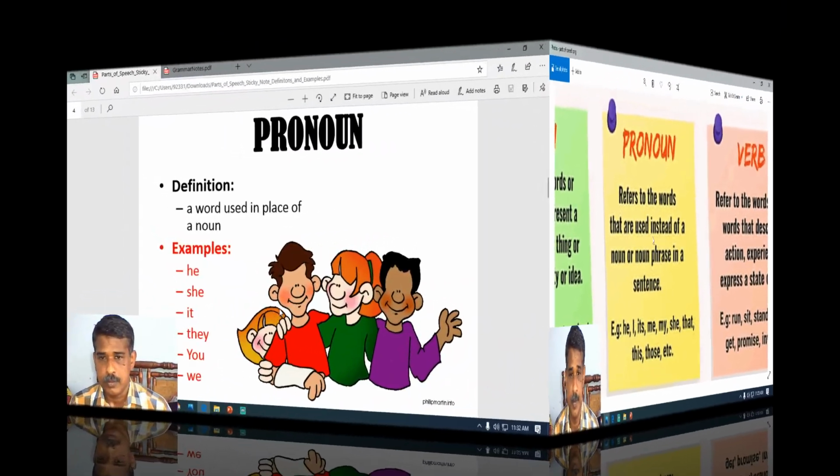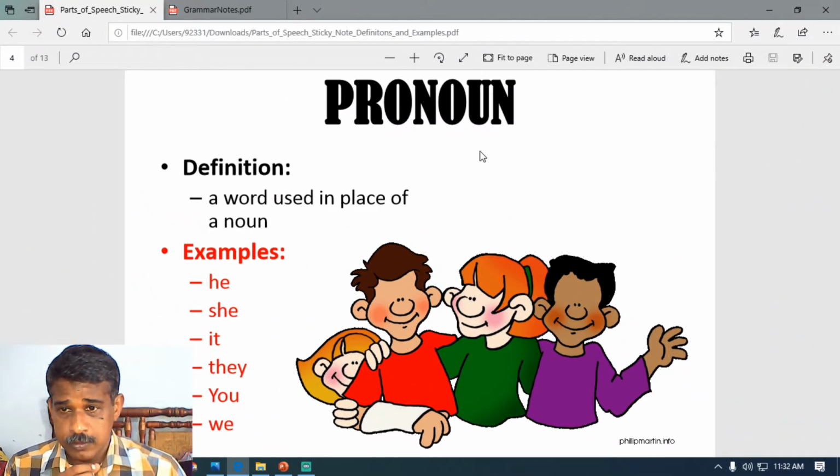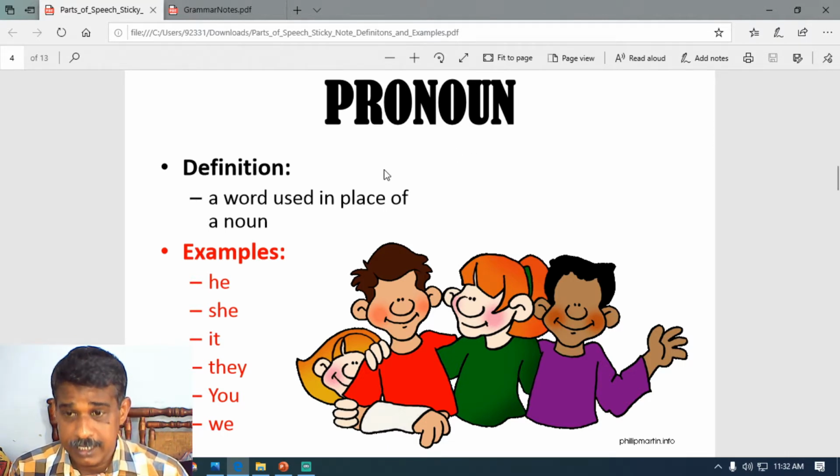Well, students, the pronoun can be defined in other words: a pronoun is a word which is used in place of a noun. For example, he, she, it, they, you, we.